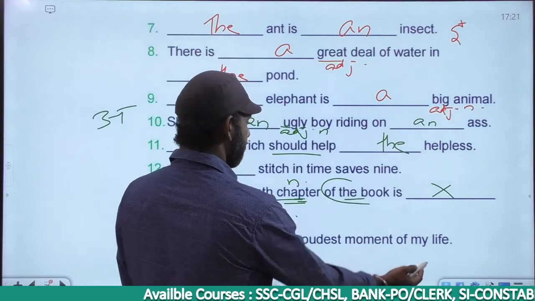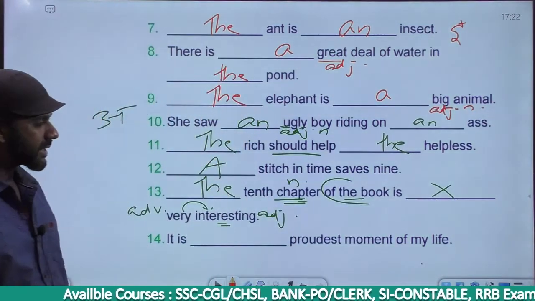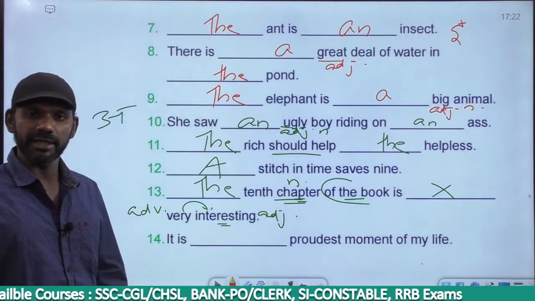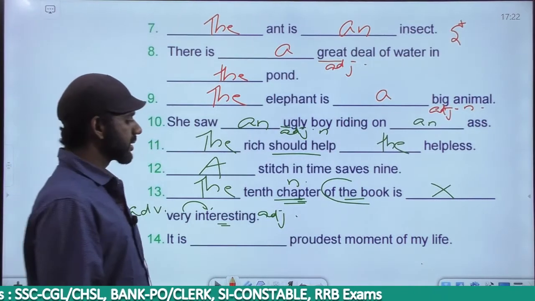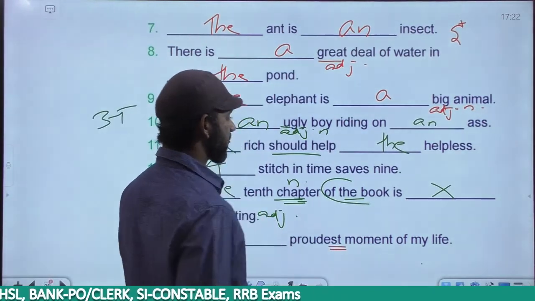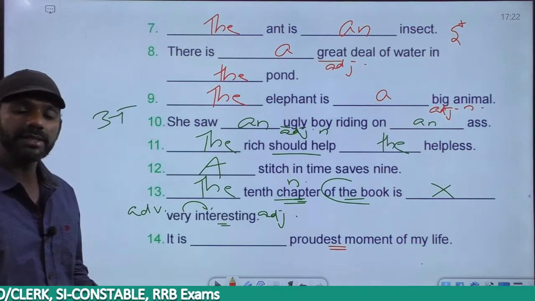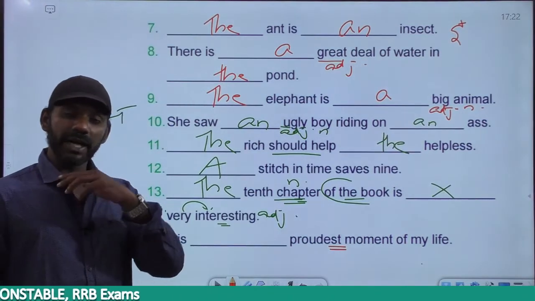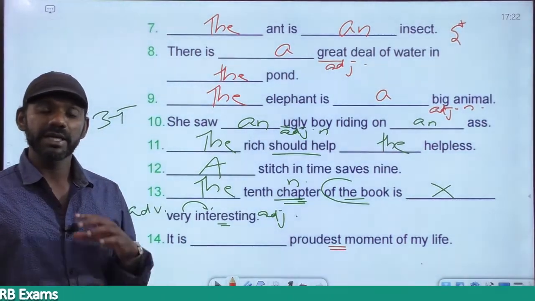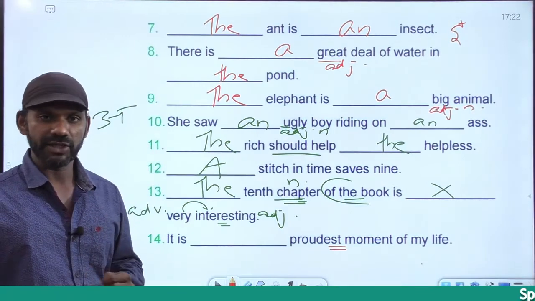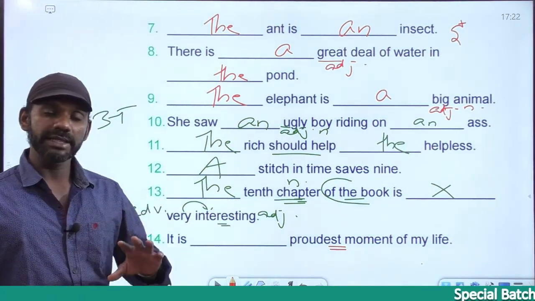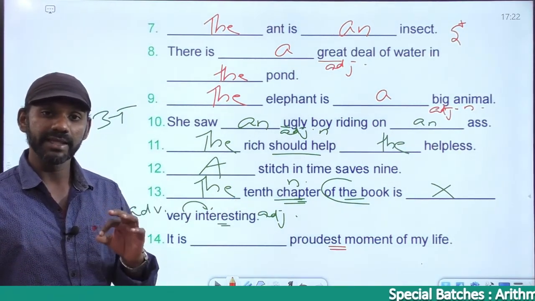It is dash proudest moment of my life. Proudest is a superlative degree adjective. Proud is a positive degree adjective. Prouder is a comparative degree adjective. Proudest is a superlative degree adjective. In front of a superlative degree adjective, which article? The.